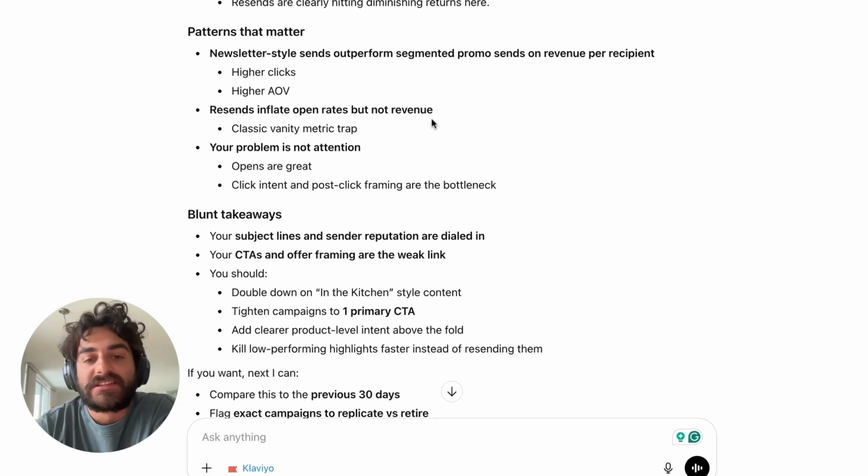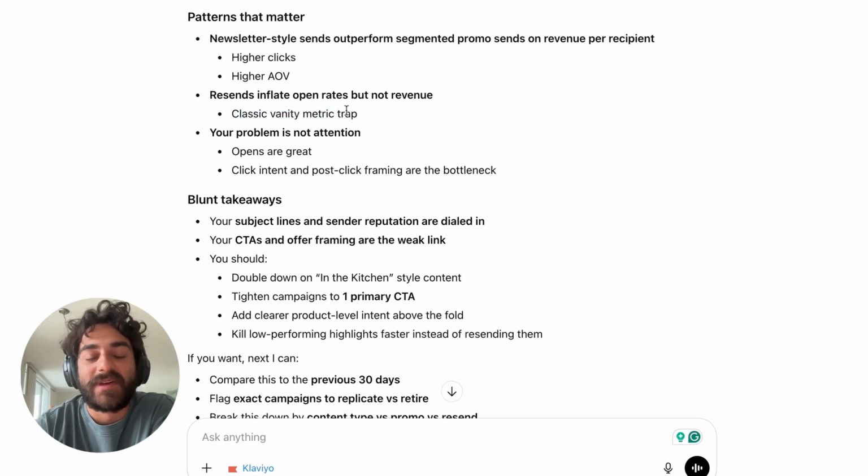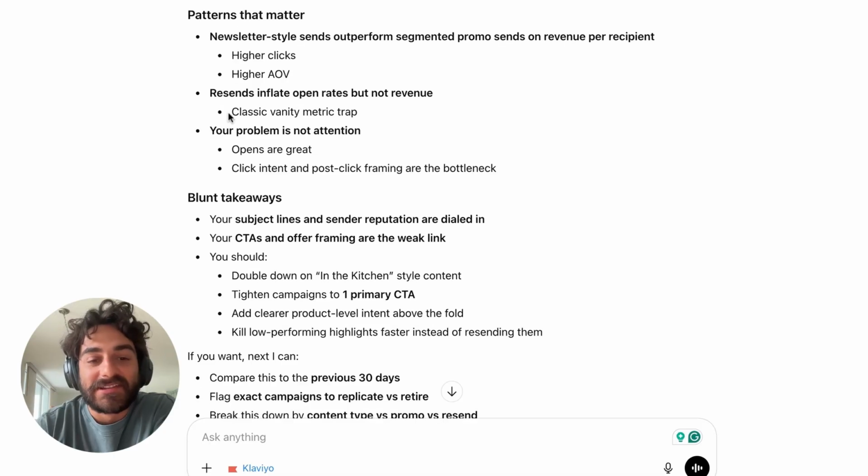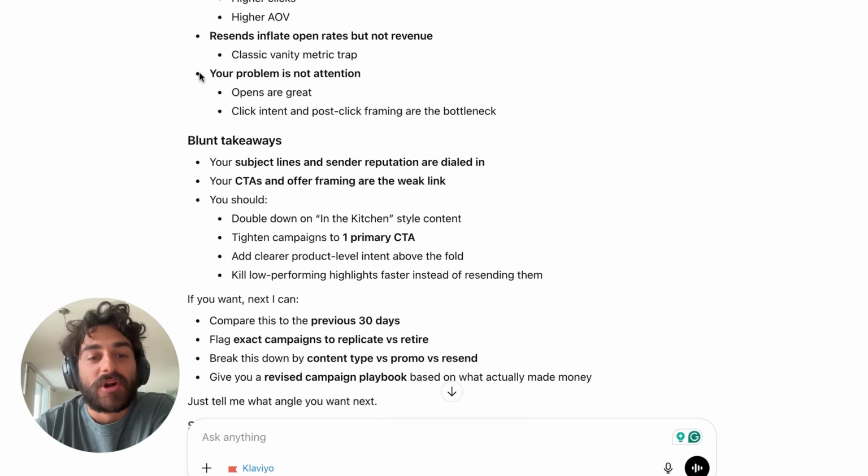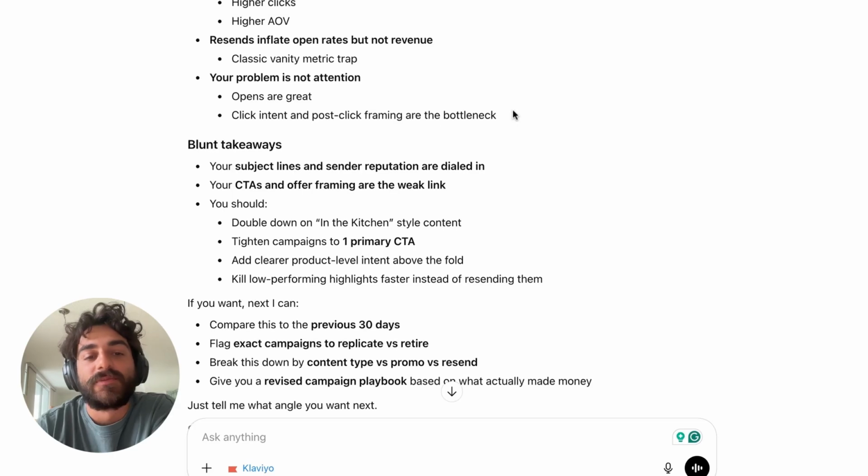Resends inflate open rates, but not revenue. Classic vanity metric trap. Sorry, I just laughed because I have no idea what this means. Your problem is not attention. Opens are great. Click intent and post clicking frameworks are the bottleneck.